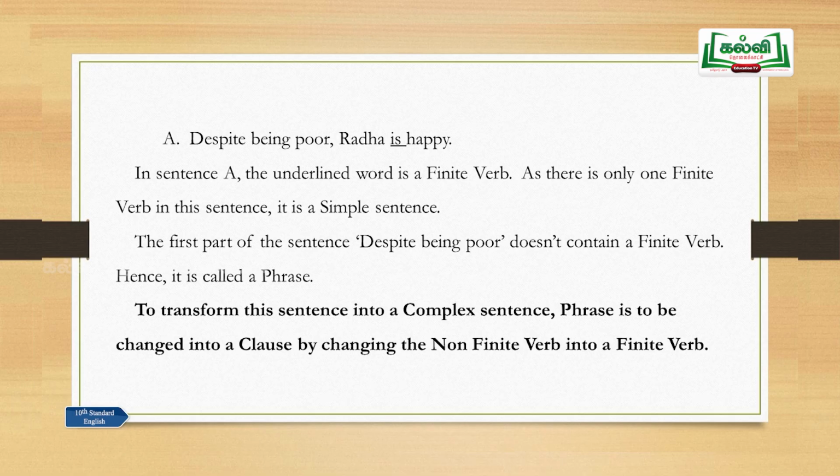So, in sentence A, the underlined word is a finite verb. As there is only one finite verb in this sentence, it is a simple sentence. The first part of the sentence, despite being poor, does not contain a finite verb, hence it is called a phrase. So, this is how we are going to change one kind of sentence into the other. Despite being poor, look at this particular part, there is no finite verb here.